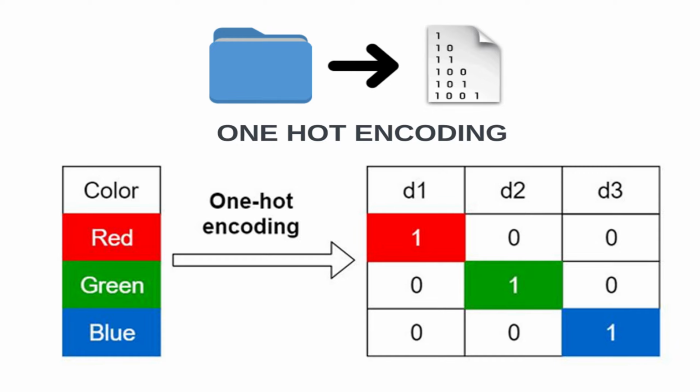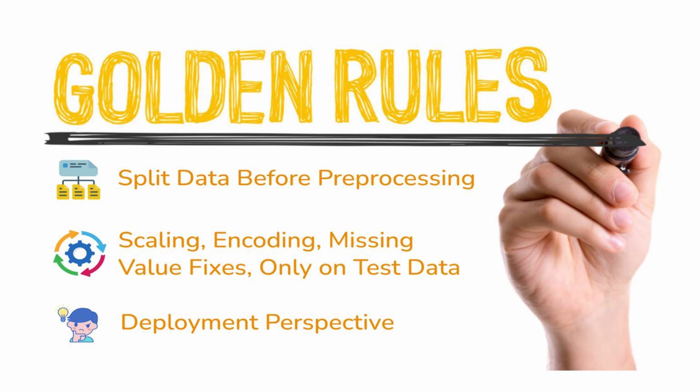And here is one more important point. Just like missing data handling, encoding should also be done using only training data. For example, if a new category appears in the test dataset that was not present in the training data, we need to handle it properly. Otherwise, it can break the model.